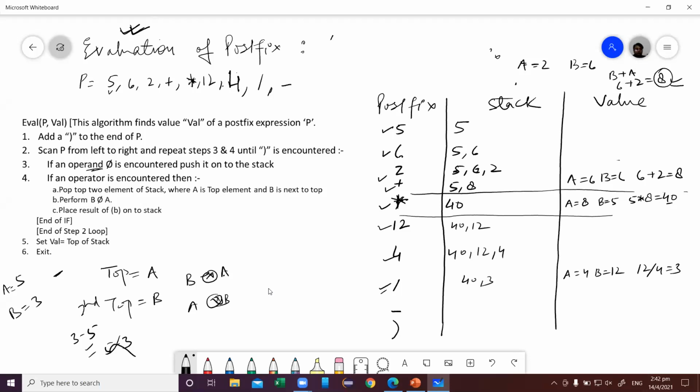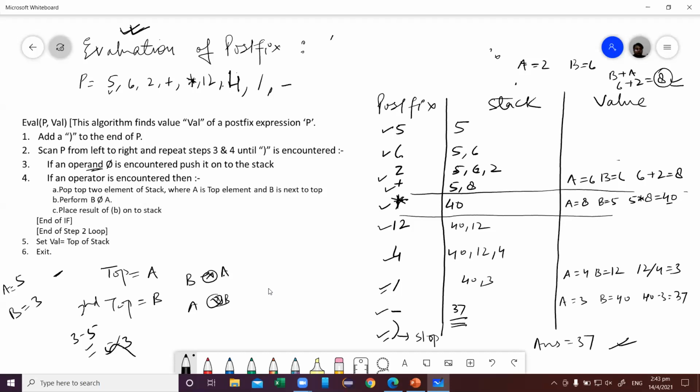So I got 40 comma 3. Again I got an operator, so I will get A is equal to 3 and B is equal to 40, and I will perform 40 minus 3, that is equal to 37, and I will push on the stack. Next I will get right parenthesis. So when I get right parenthesis, I will stop. And top of stack will be my answer. So answer is equal to 37. I hope it is clear. Yes, sir.